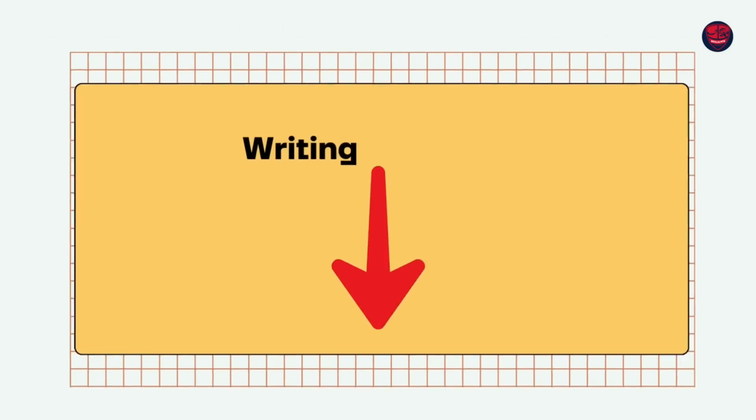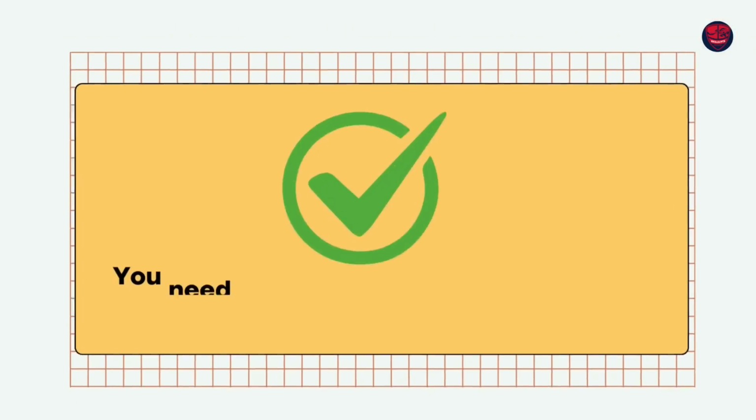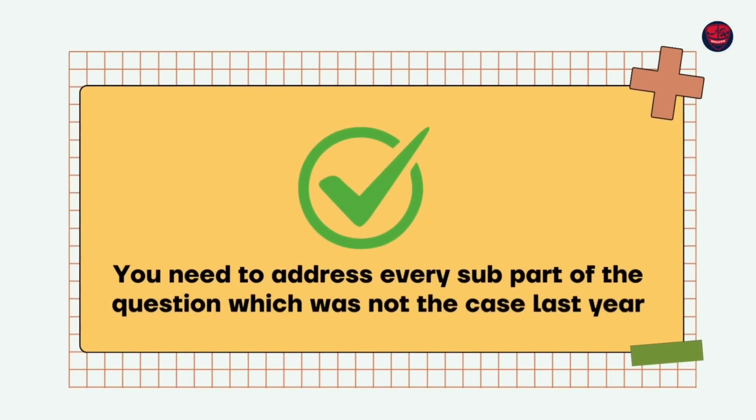This is the question I get, and after a day we have seen the results. Writing alone has gone down for some people where reading, listening and speaking is more, and writing has come down because of this reason. We have identified the issue that yes, you need to address every subpart of the question, which was not the case last year. Read some keywords of the question, understand and write anything about it, you're going to get the marks. But now you have to write very much relevant. On top of this, whatever the question asks, every inch of it separately, you got to address.